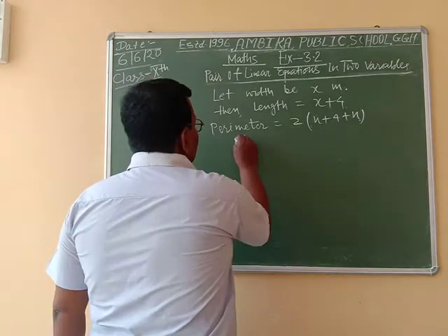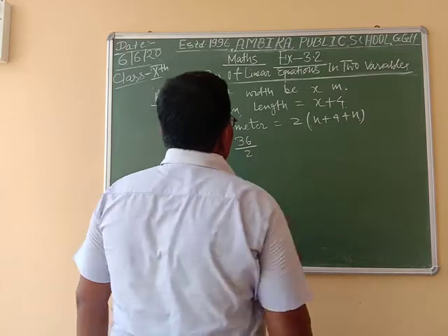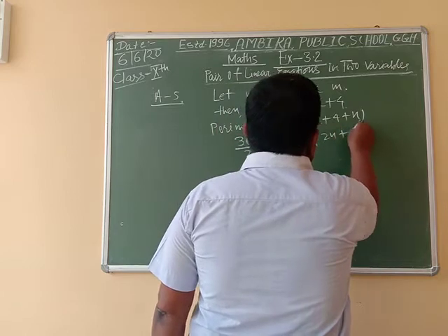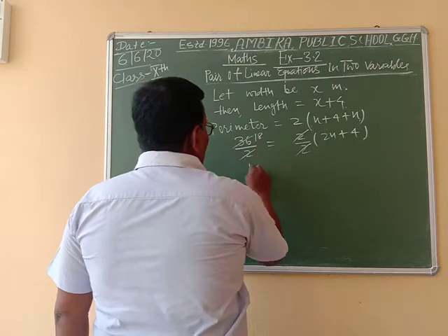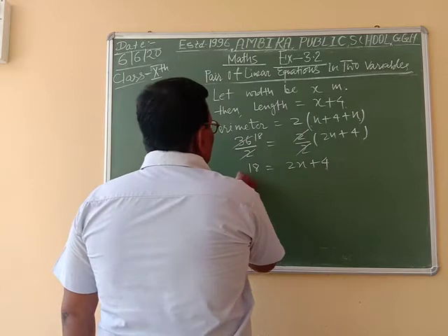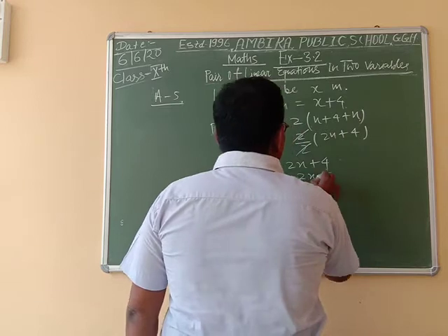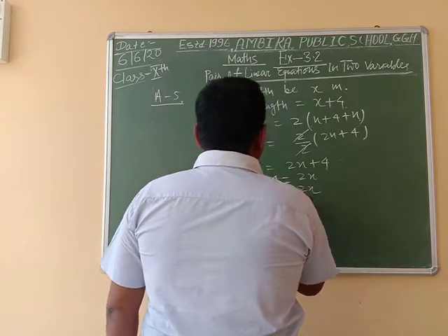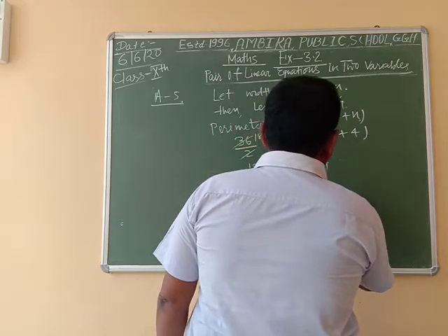So 36 by 2 is equal to 2 by 2 into (2x plus 4), 18 is equal to 2x plus 4. 18 minus 4 is equal to 2x by transposition, 14 is equal to 2x, x is equal to 14 by 2 is equal to 7 meter.